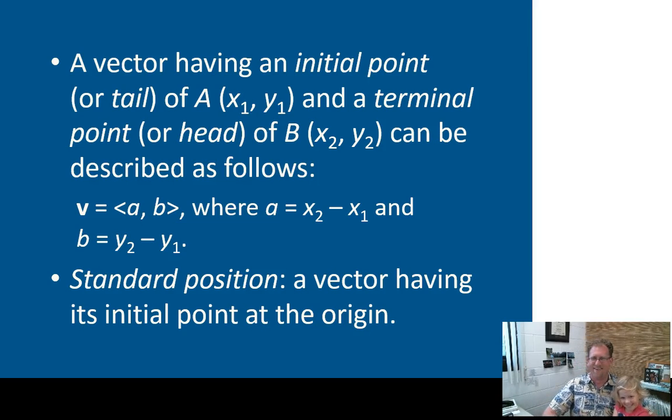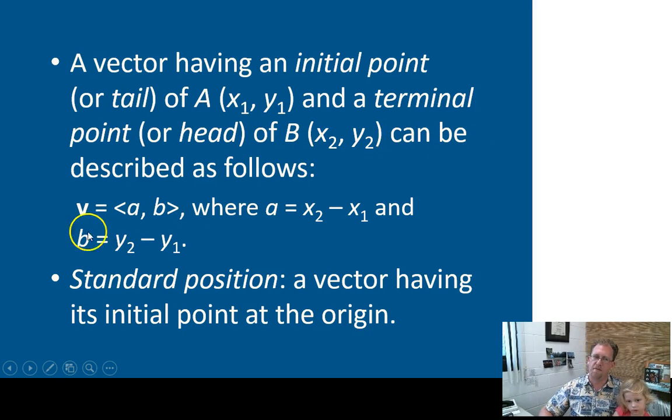Anyway, the vector goes somewhere. And so its initial point sometimes we call a tail, because it's like an arrow going somewhere. The tail of the arrow is where it starts, and the arrowhead, we draw the arrowhead where it's ended up. So the initial point of the vector is at some location, x1, y1. The terminal point, or the head of the arrow, is at some other point, x2, y2.